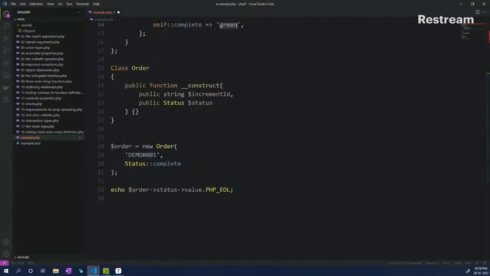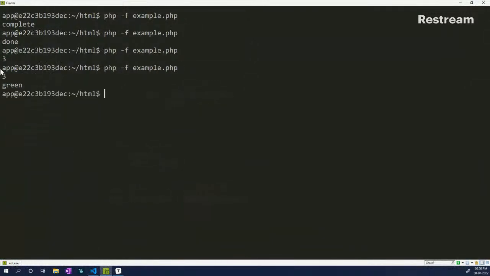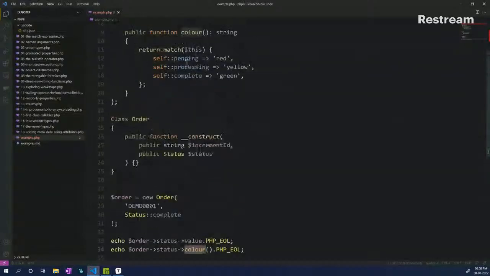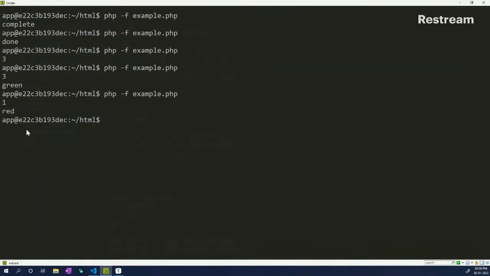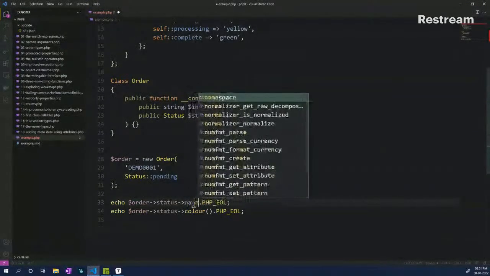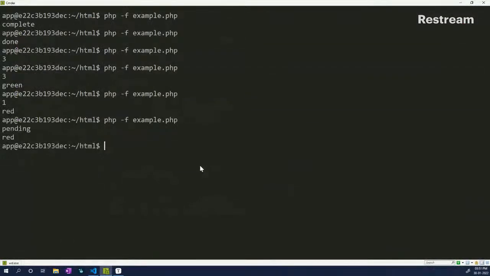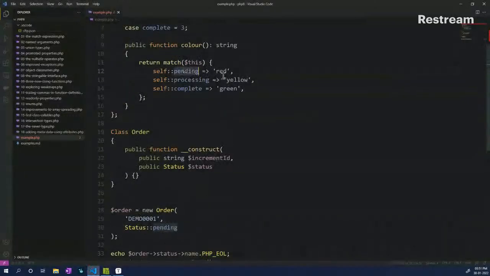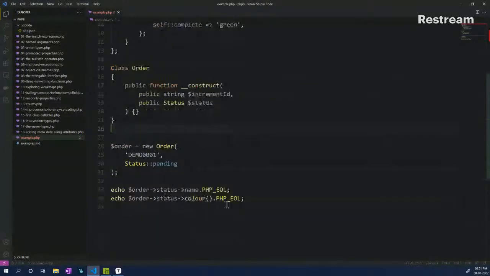So now here at the very bottom, I can also do something like this, wherein I change it to something like color. And now if I print it out, I'll see that the value is 3, which is complete, and you will get green. But if I change it to, let's say, pending for some reason, and then save it, you will see that the value returned is 1. I can change that to name as well, if that is more readable for you. And you see pending, and then the color matching to it is red, right? So you can do that as well.